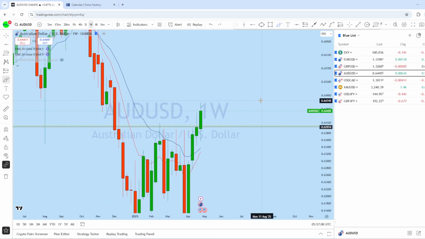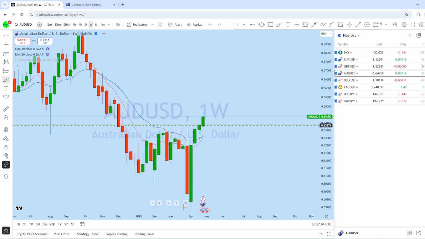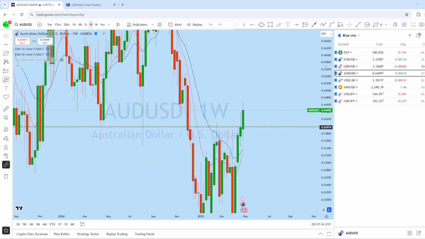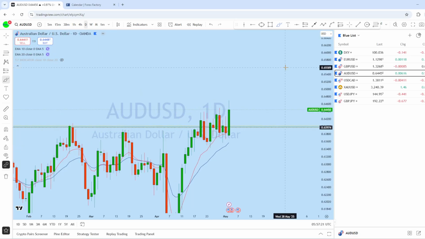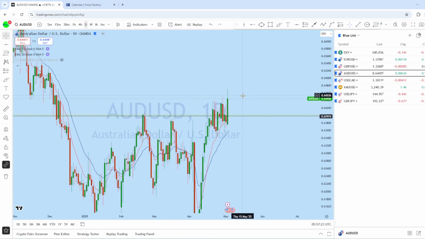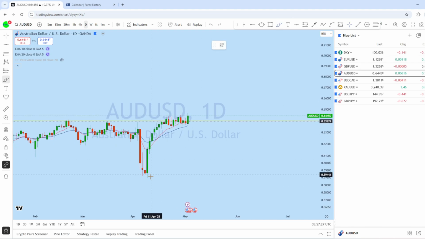So looking at the weekly chart here, we can see that from the weekly the market is maintaining that series of higher lows, and with that series of higher low formation on AUDUSD expecting the price to retest this previous resistance, which is turning support here, and then to return back again to create a new higher high in this market. Now looking at the daily chart here on AUDUSD, we can see that from the daily, this is the daily price action where there is a daily stronger impulse followed by this correction.